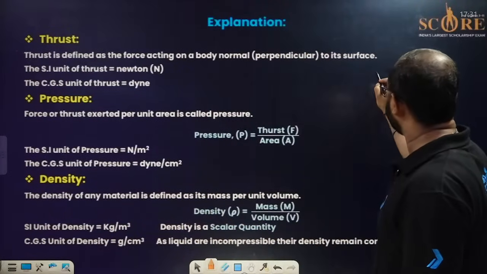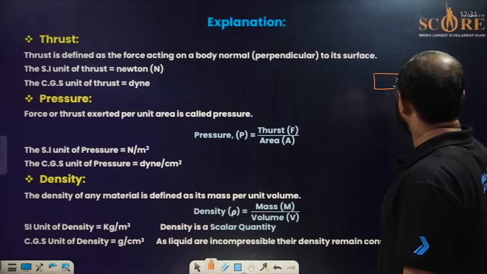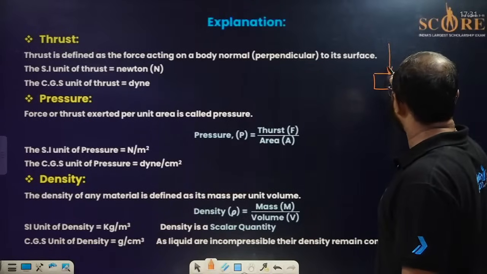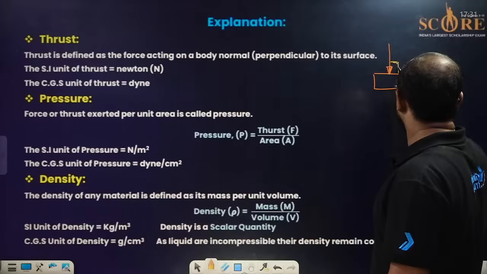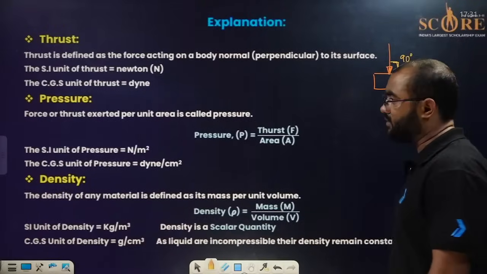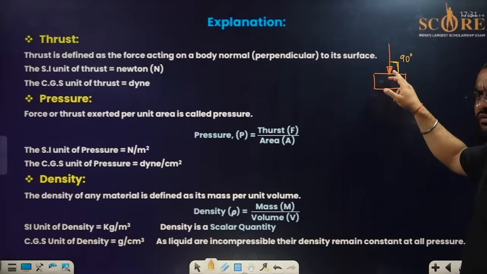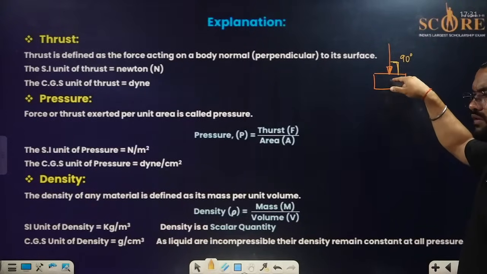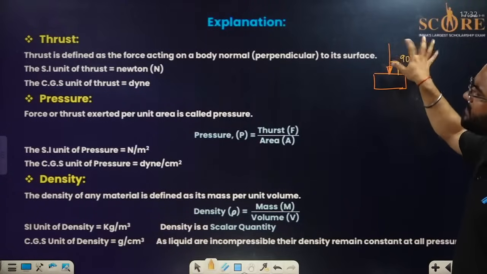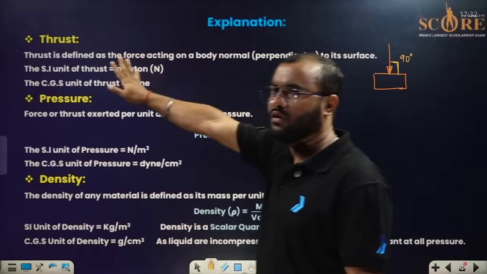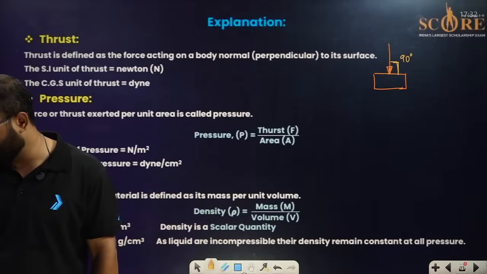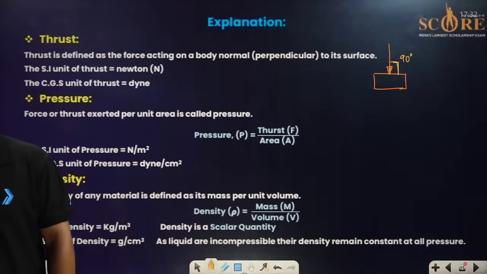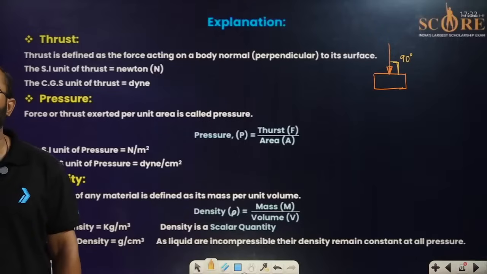Suppose there is a body, and a force is applied on this body at 90 degrees to the surface. This is a force only, but to give it a specific name, we call it thrust. If a force is applied on a body and the force is at 90 degrees to the surface, then that particular force is considered as thrust.